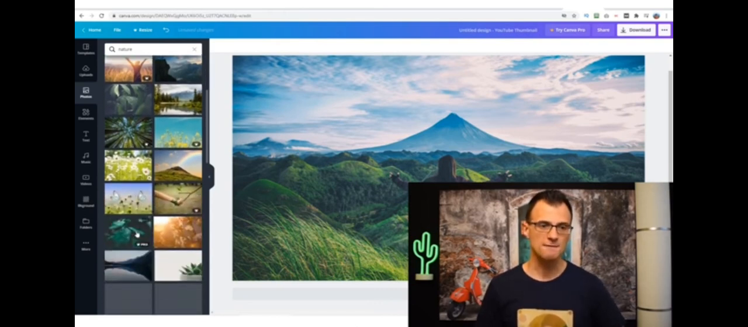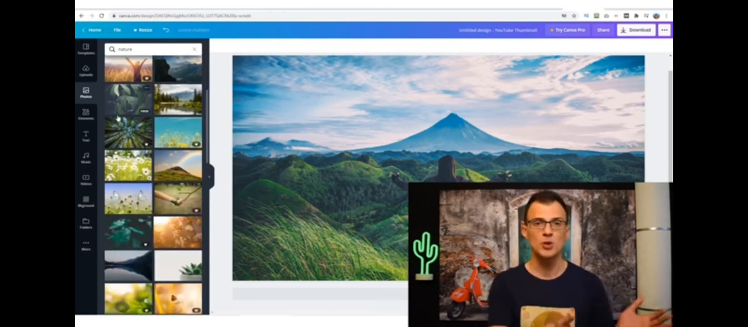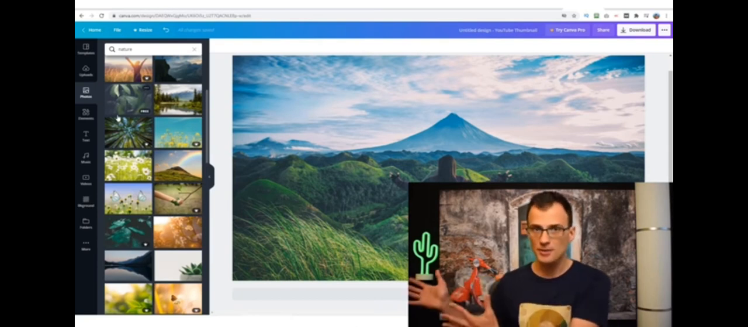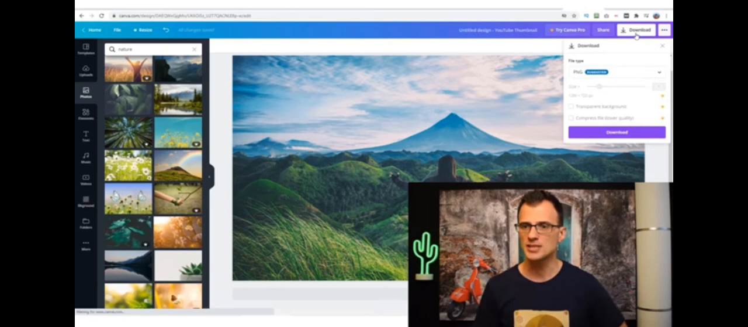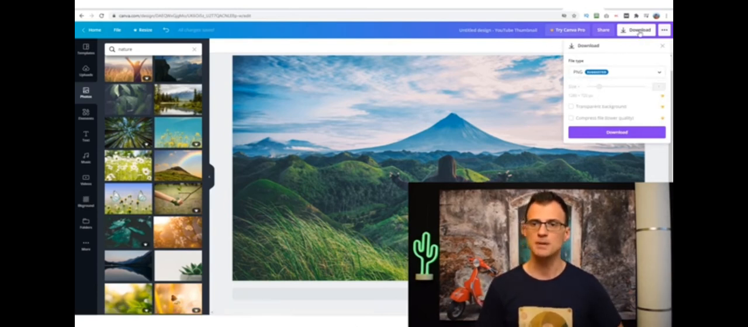You can play around and find other images. You can also upload your own images if you download other images from say pexels.com or other copyright-free sites. Once this is ready, just simply click download and then download it as a PNG image.